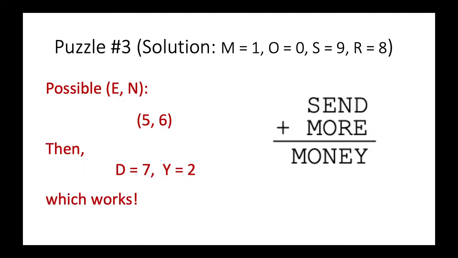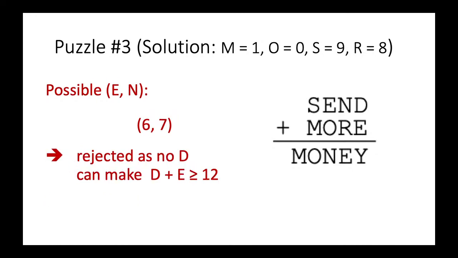And then the other cases. So E, N could be 5, 6. If E is equal to 5, then 5 plus something is at least equal to 12, but then you have already used up R is equal to 8 and S is equal to 9. So when E is 5, we must have D to be 7. And when D is equal to 7, Y has to be 2. And then after that, you can fill out the cases, and then you will see that it will give us a certain answer.